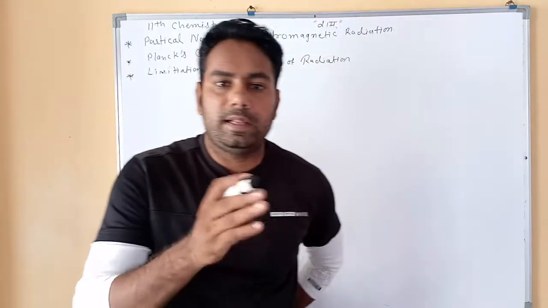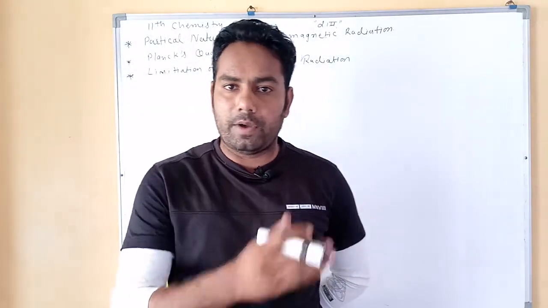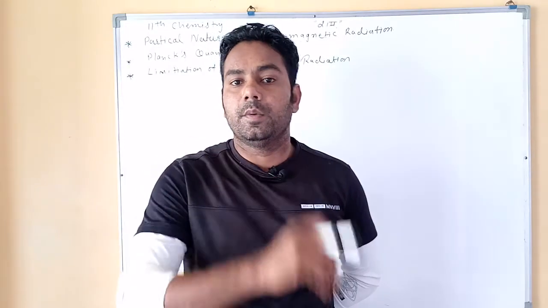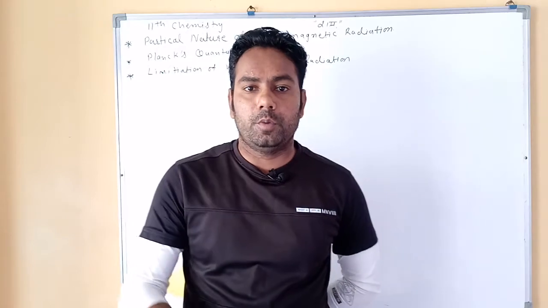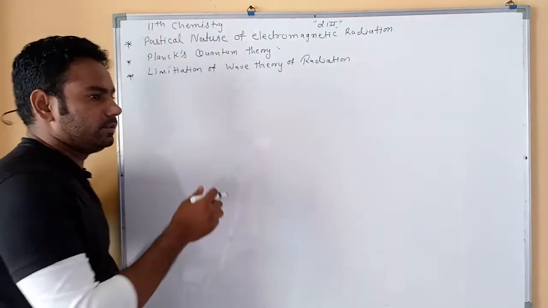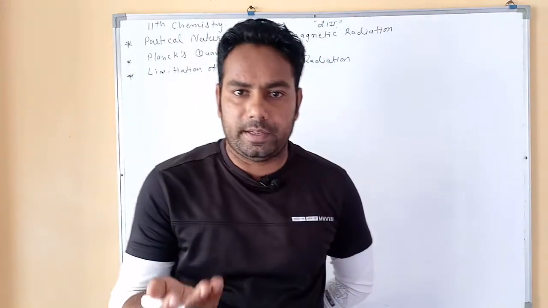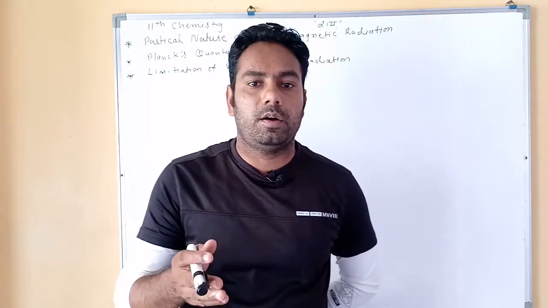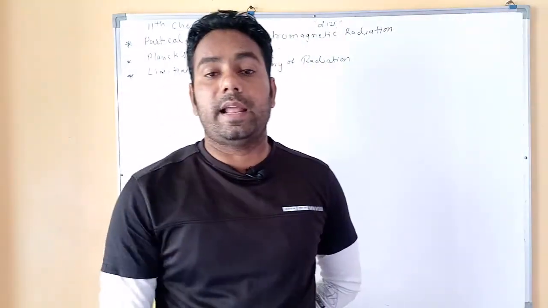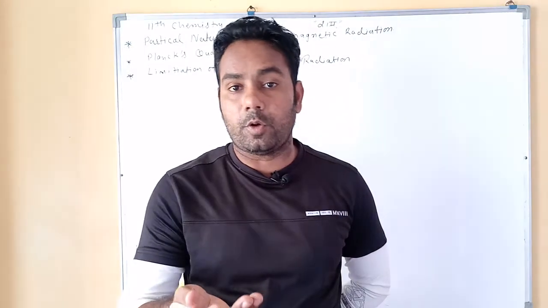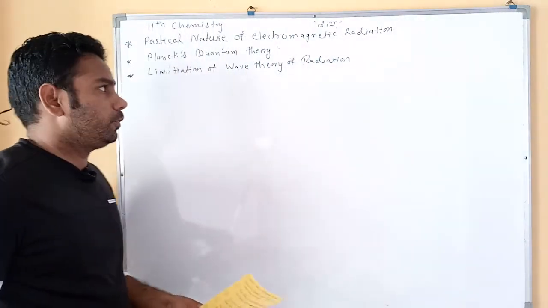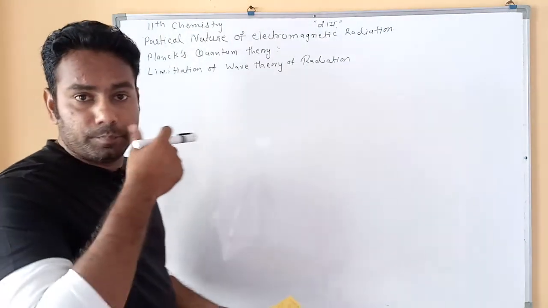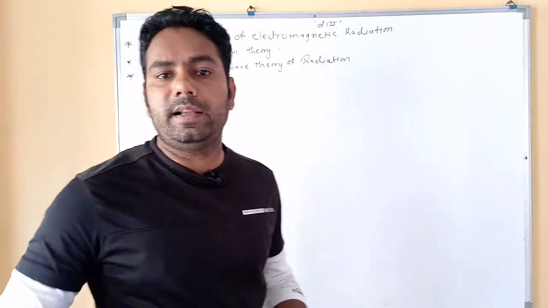You know about light, right? Light shows wave-like structures and particle-like structures. Light has dual behavior. Wave theory explains only diffraction and interference, but it does not explain the particle-like character of light. So we have some more theories which explain that light has particle-like structure.